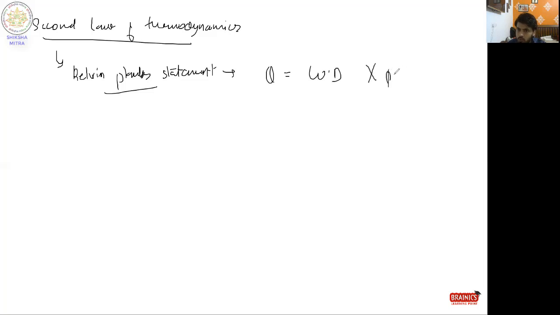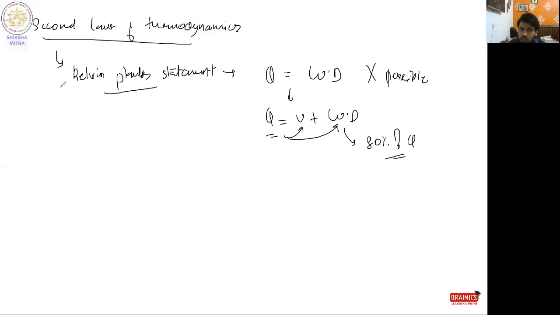That is not possible. This means that there will always be some internal energy gain by that system. Q is definitely given to the system in the form of internal energy plus some work done by the system. So if we reverse that process, the work done cannot be achieved from 100% of the heat. Even if we reverse this process by the most efficient methods, you can only achieve something like 80% of Q. So this is what the Kelvin second law statement states.